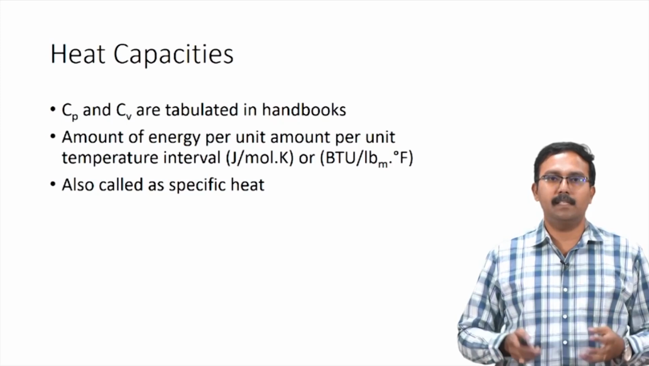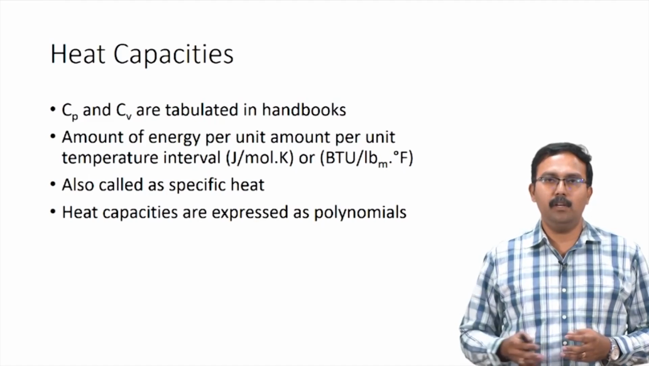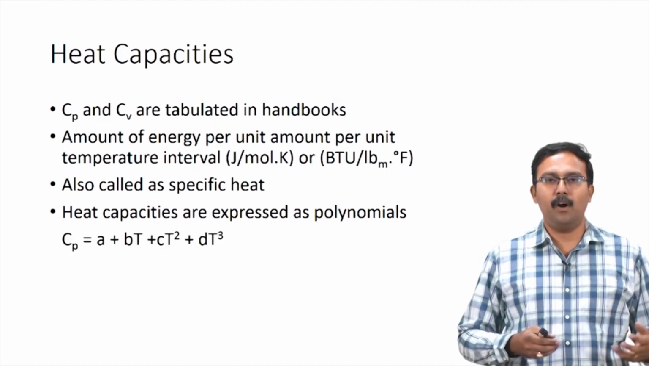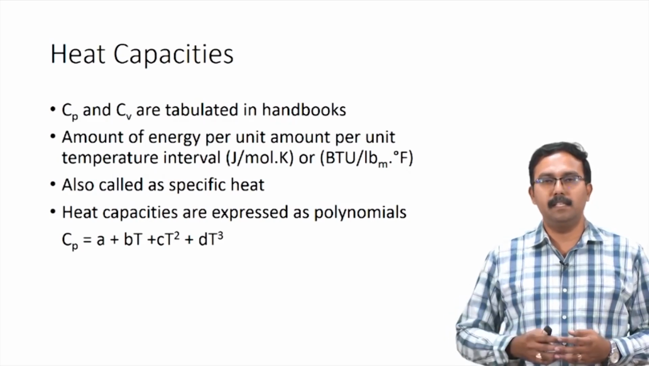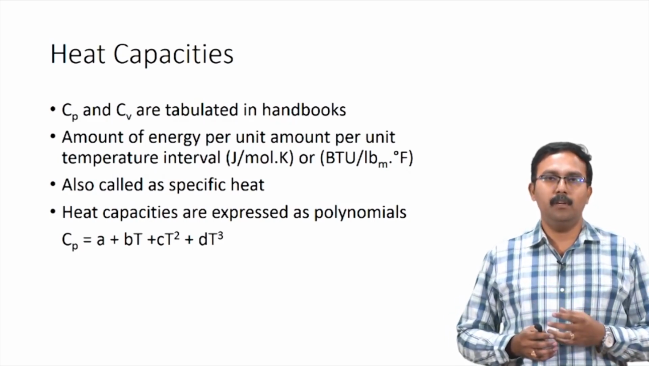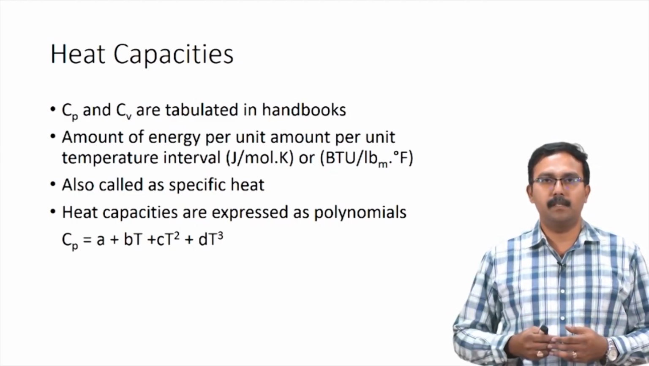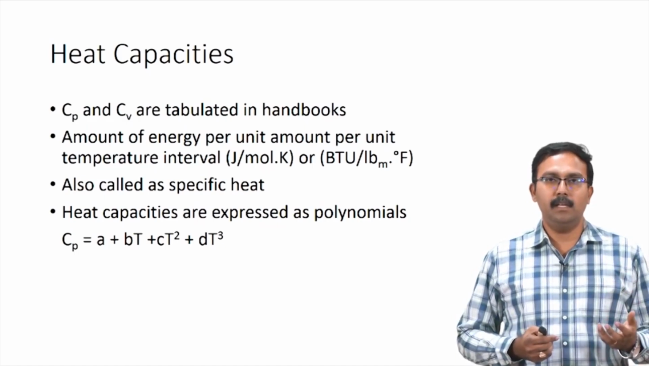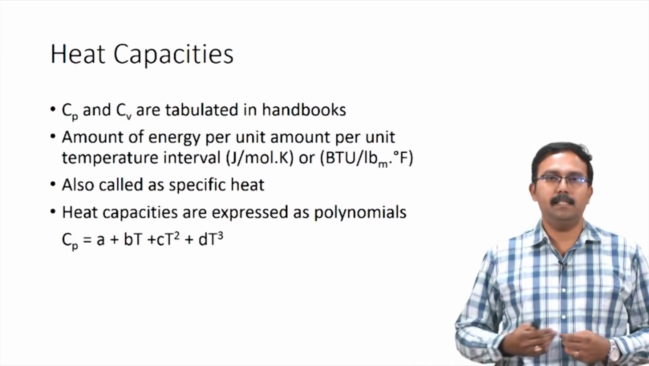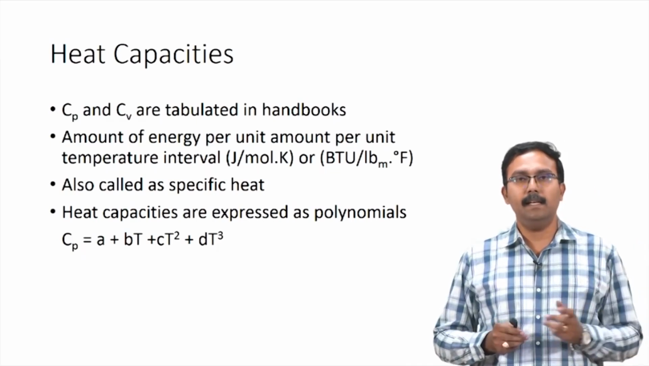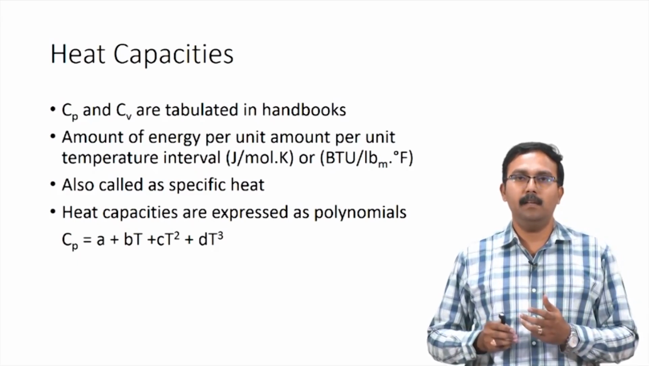This term is also called the specific heat, and the heat capacities are expressed as polynomials, as I said, which would take the form Cp equals A plus BT plus CT square plus DT cube. So, this particular polynomial represents how Cp changes with respect to temperature. Based on this equation we can calculate the delta H cap values by integrating the Cp with respect to temperature.